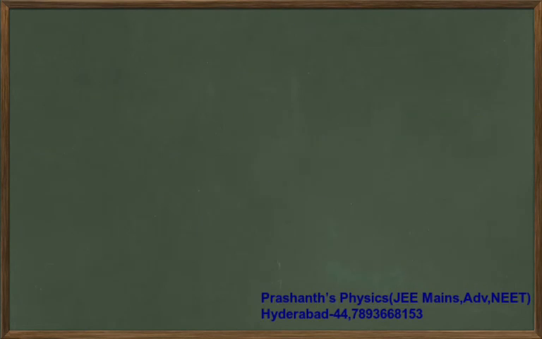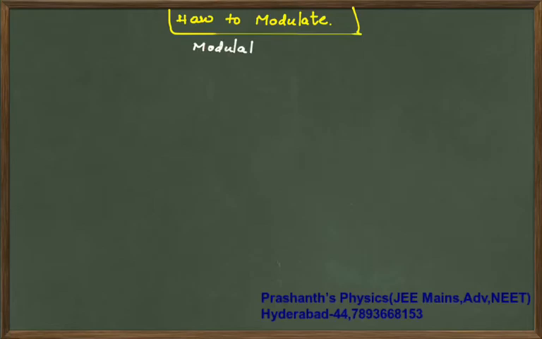Now, how to modulate? Our next important aspect is how to modulate waves. Any wave you take will be in the form of y equal to a sin omega t.